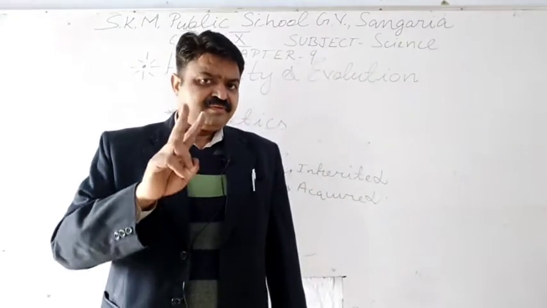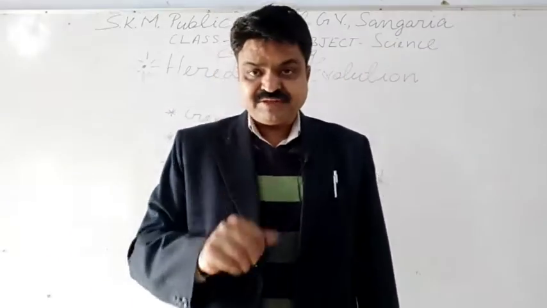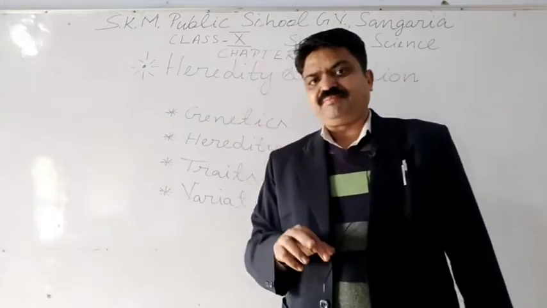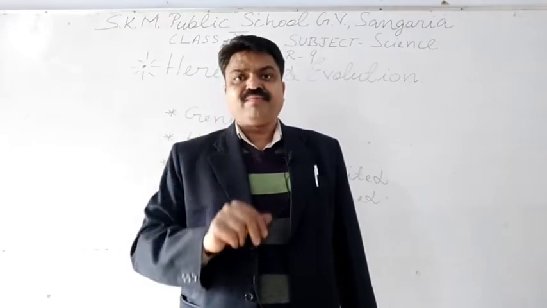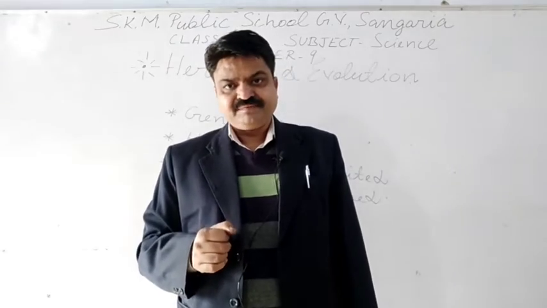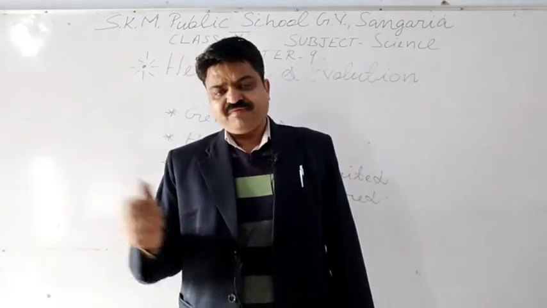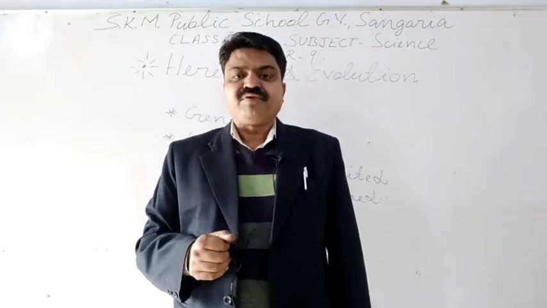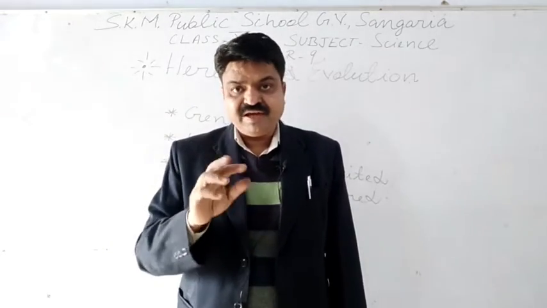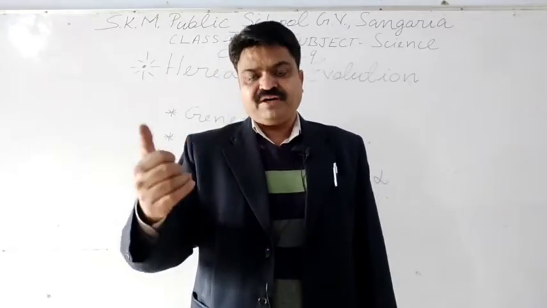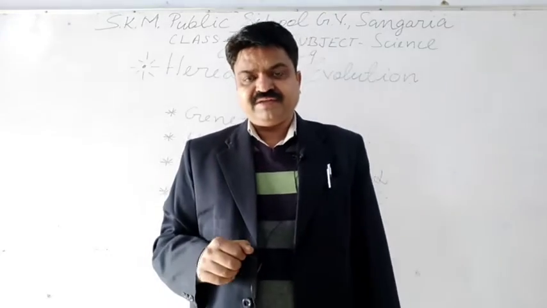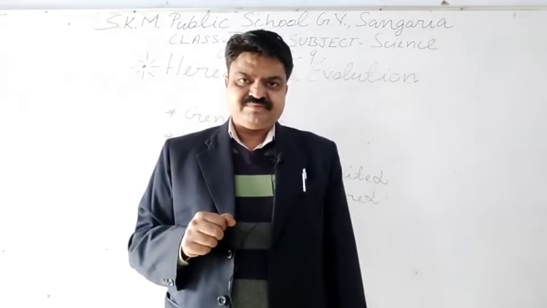Means in human beings, which reproduction is found, student? It is sexual reproduction. And in sexual reproduction, two parents are involved. First is father, second is mother. So some characters we have from the father's side, some we have from the mother's side. Now, due to those characters, we have differentiation from our father or mother. And those differentiations are known as variation, student.